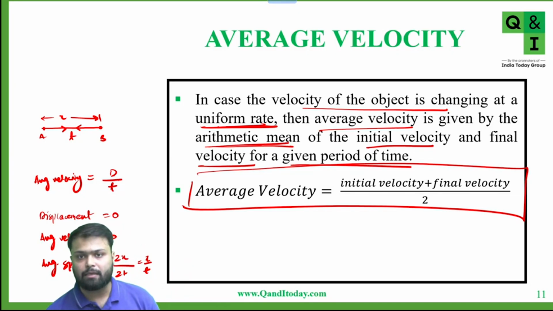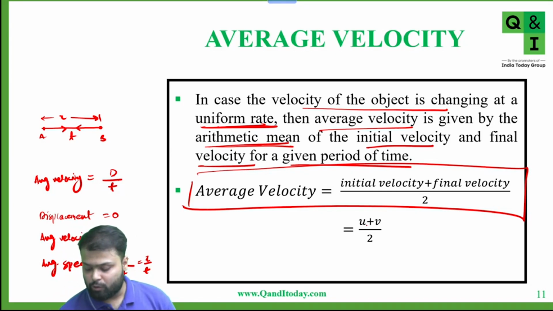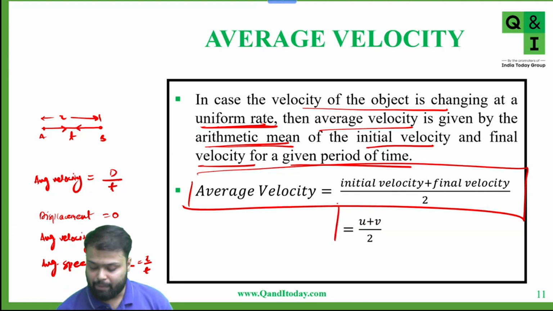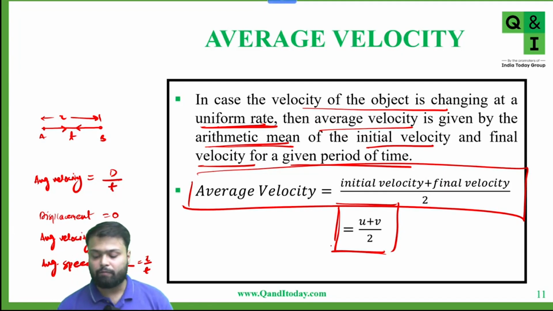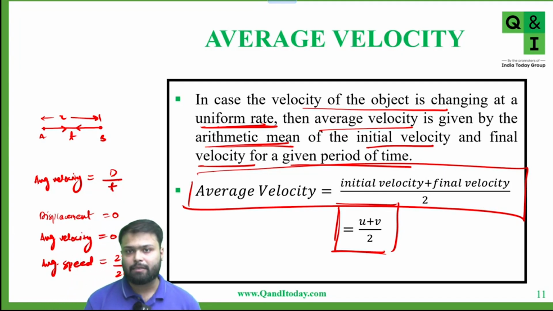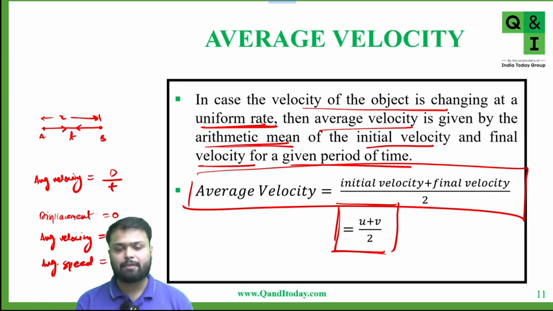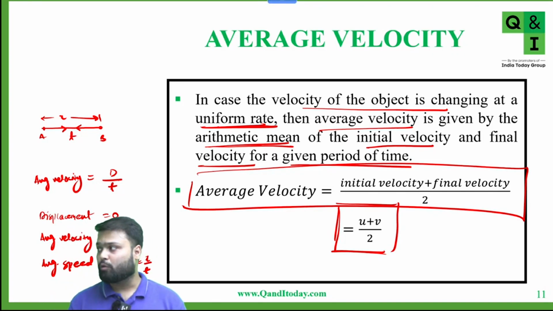If initial velocity is denoted by u, final by v, this is equal to (u plus v) by 2. And remember this formula, that in case of increase in velocity at a uniform rate, average velocity is nothing but initial velocity plus final velocity by 2.